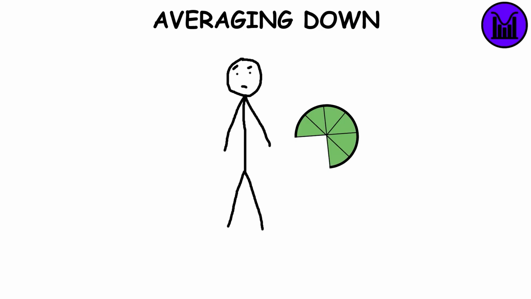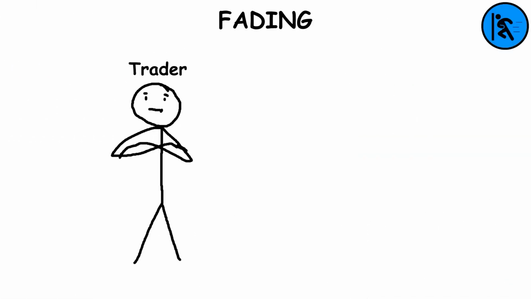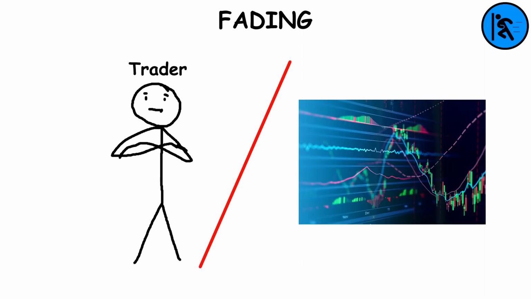Averaging down. It's a strategy that involves a stock owner purchasing even more stocks when the price drops. As the name says, it decreases the average price at which the investor purchases the stock. Fading. A trader who deliberately goes against market sentiment or trends.